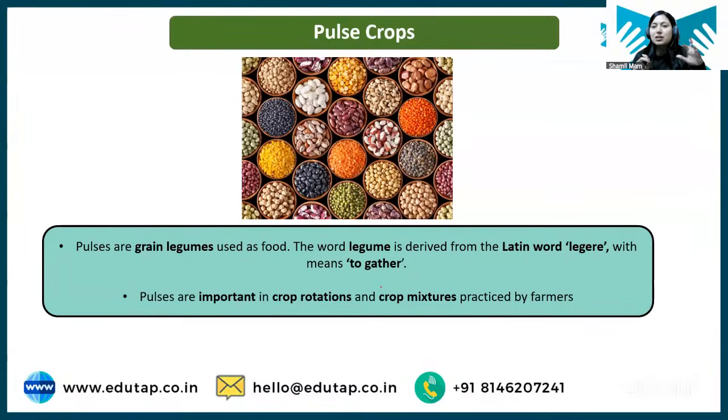Now I'll answer the query of how this pulse crop fixes atmospheric nitrogen. So students, what are these pulses? Pulses are grain legumes.